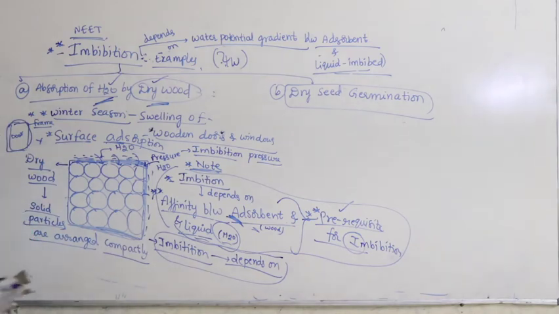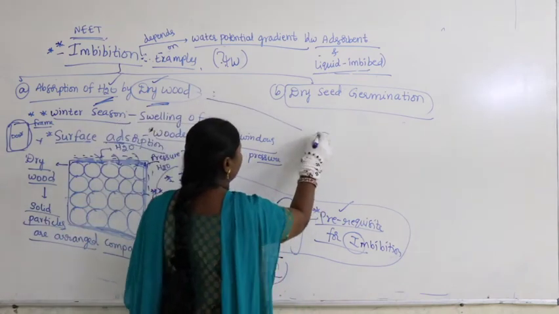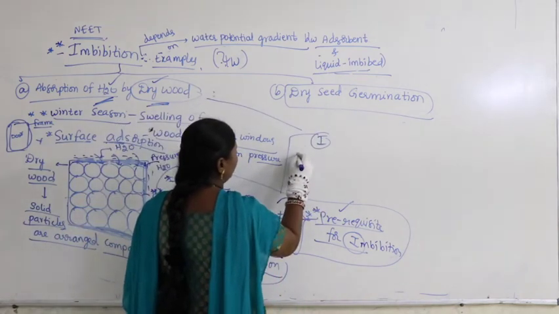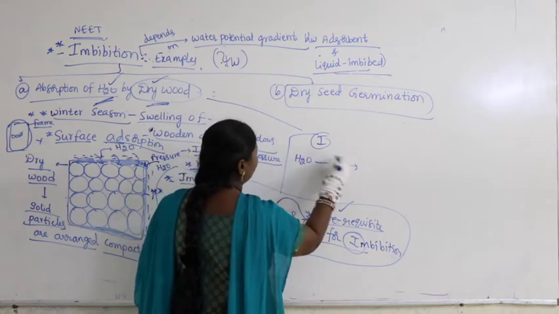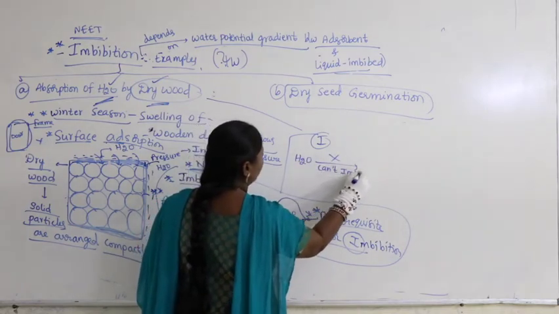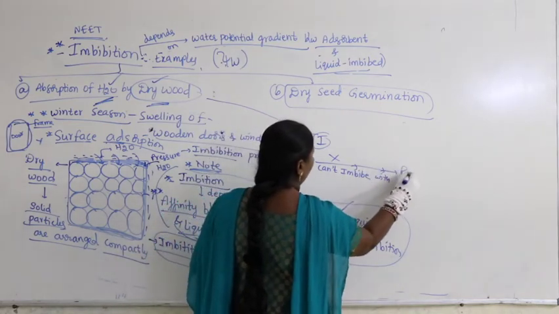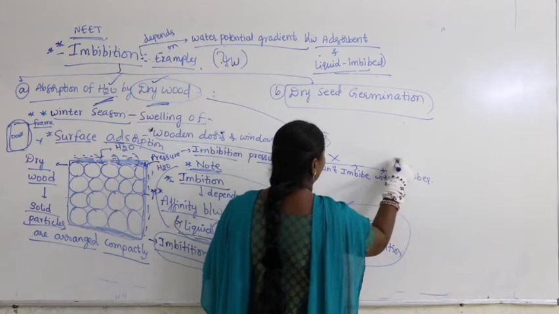For example, I am taking for imbibition: water cannot enter, cannot imbibe with rubber.